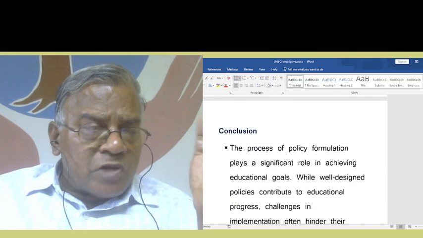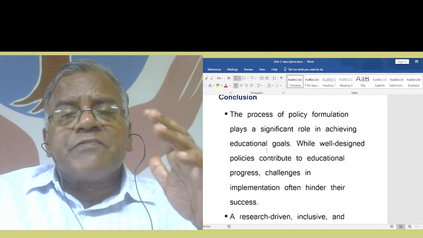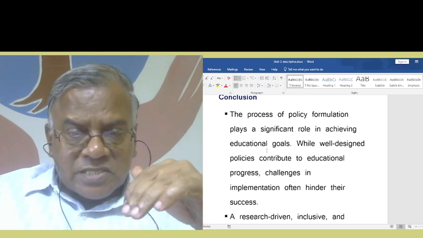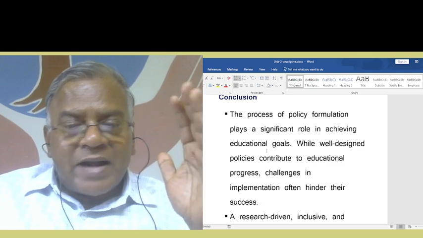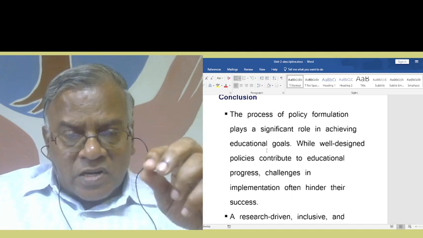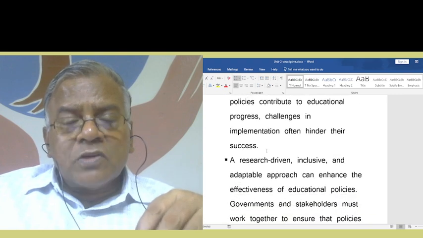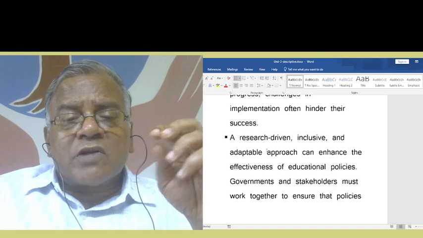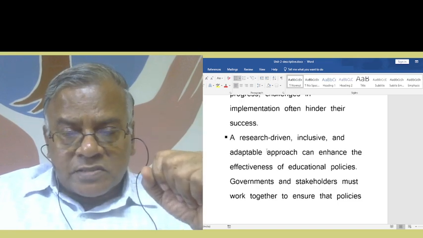As concluding remarks, what can you give? The process of policy formulation plays a significant role in achieving educational goals. While well-designed policies contribute to educational progress, challenges in implementation often hinder their success. So, a research-driven, inclusive, and adaptable approach can enhance the effectiveness of educational policies.